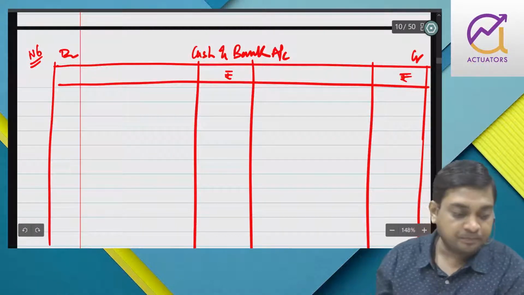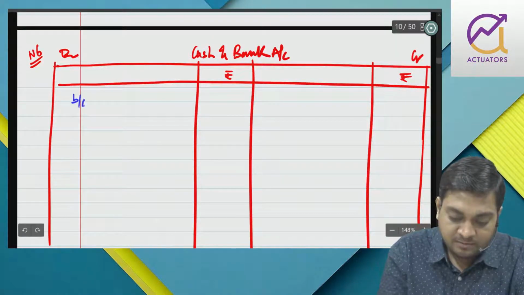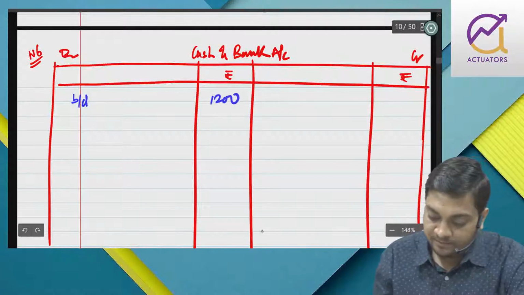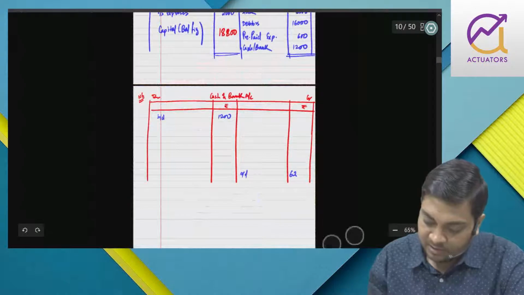Right? Now, so what is the opening balance? It is brought down is 1,200, carried down is 625.